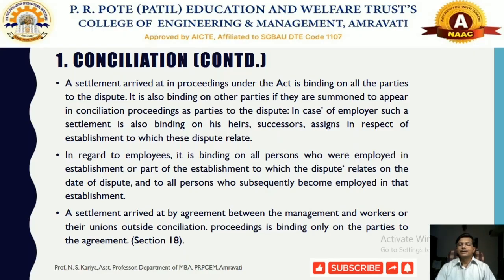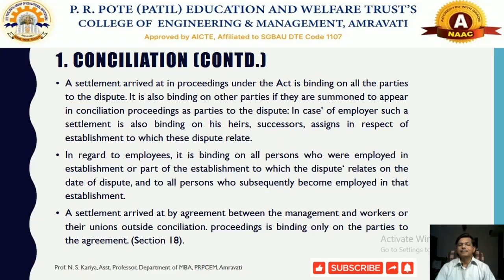So even if new employees are employed in that industry, the decision should be binding on all the employees. A settlement arrived at by agreement between the management, the workers and the trade union outside the process of conciliation is binding only on the parties to the agreement.